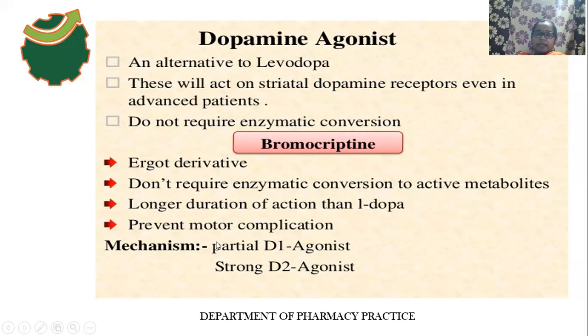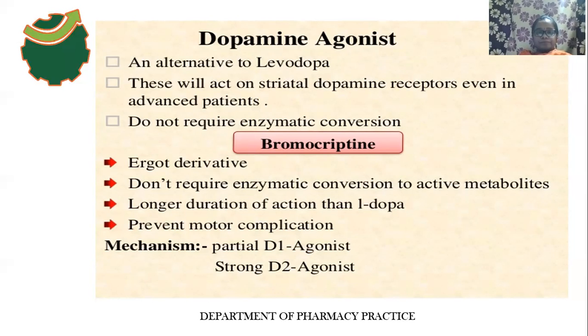The main mechanism is that it is a partial D1 receptor agonist and a strong D2 receptor agonist, meaning it potentiates the activity of dopamine. It activates the dopamine receptors, especially D2 receptors. Then dopamine easily binds with the dopamine receptors, and it potentiates the activity of dopamine in the basal ganglia region. So that's why the motor activity becomes normalized in Parkinson disease patients.